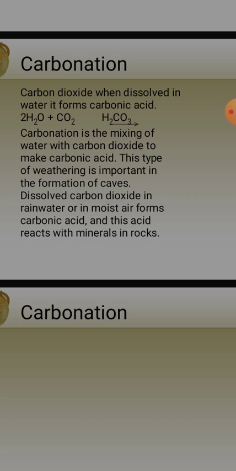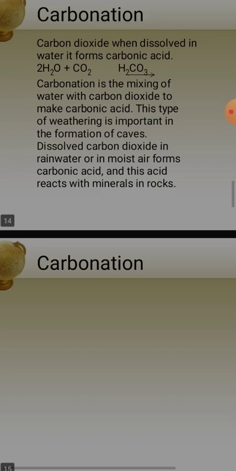So this type of reaction happens in rocks, and as a result there is disintegration, as a result chemical weathering. Understood? This type of formation is due to heavy rainfall. If a particular area has heavy rainfall, there must be this type of chemical weathering. If you go to the Western Ghats, or to the extreme northeastern part of our country where they receive heavy rainfall, we can see this type of chemical weathering.